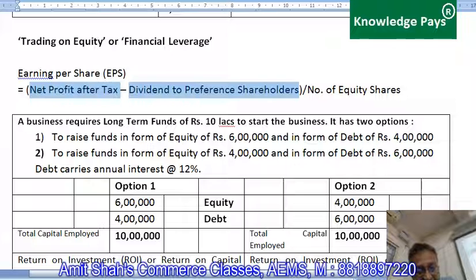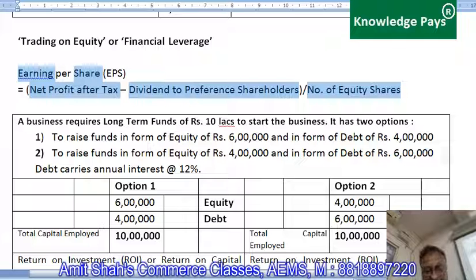After giving dividend to them out of profits, whatever profits are there, they all are for equity shareholders. So that profit divided by number of equity shares gives us how much profit every equity share has earned, and that is called earning per share. Am I clear or not? Yes, sir. Good.